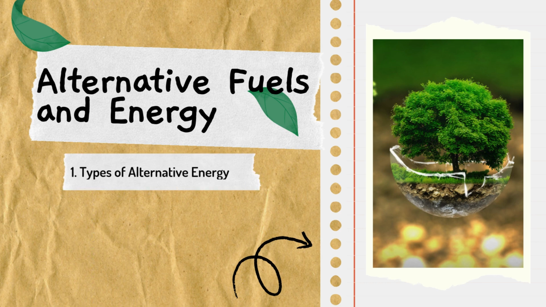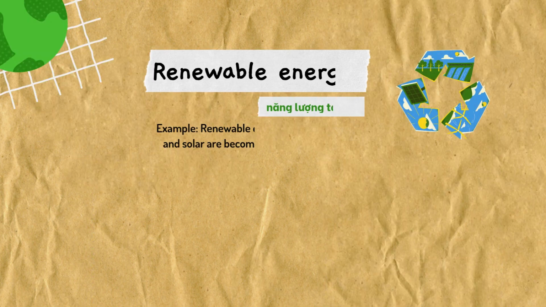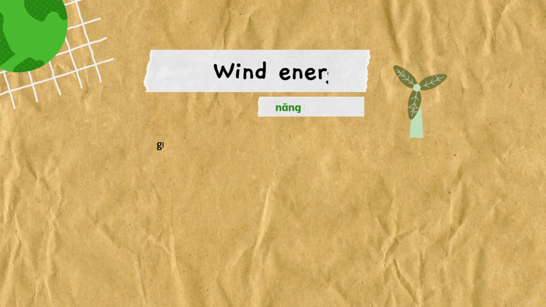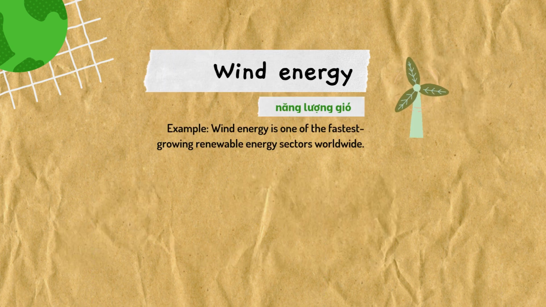Types of alternative energy. Renewable energy. Example: renewable energy sources like wind and solar are becoming increasingly popular. Solar power. Example: solar power is a clean, renewable energy source that can be harnessed in most regions. Wind energy. Example: wind energy is one of the fastest growing renewable energy sectors worldwide.